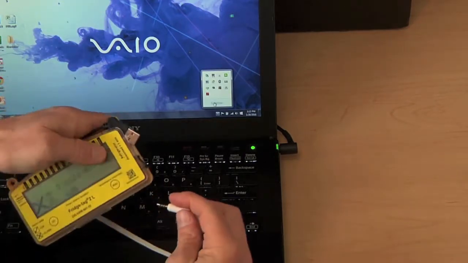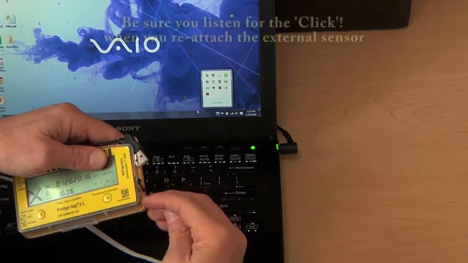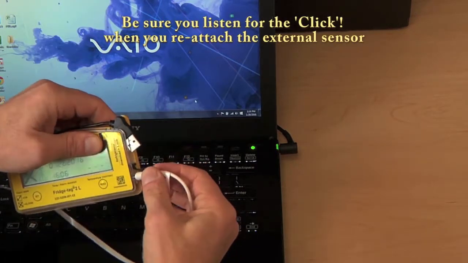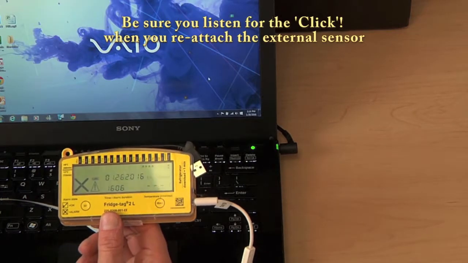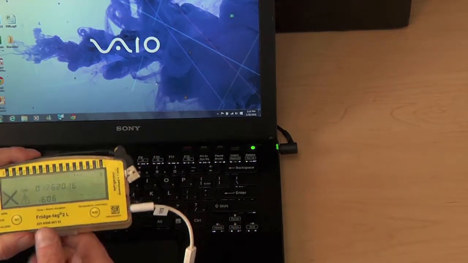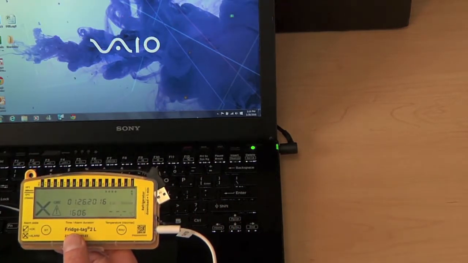Be certain when you do take it to the storage unit to listen for the click when you reattach the external sensor, and wait a minute to view a current temperature on screen.